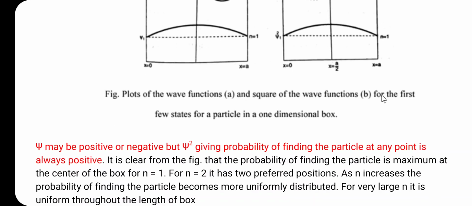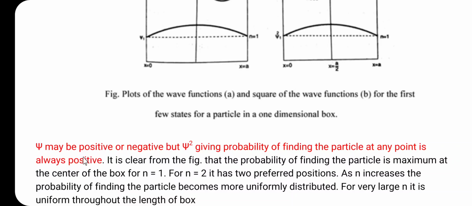So, here is the sketch of the wave function and probability density for the particle in a one dimensional box. All of you know that psi may be positive or negative. Already we have discussed this, psi may be positive or negative, but psi square, giving the probability of finding the particle at any point, is always positive.